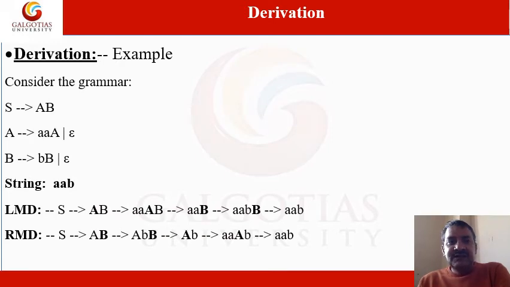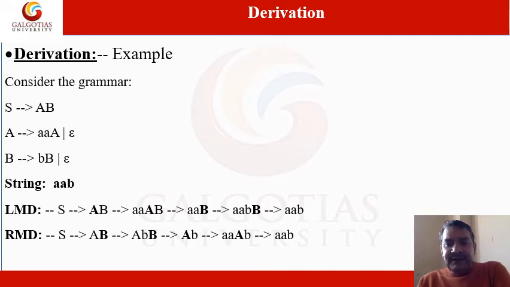Next, this is an example of derivation. Consider the grammar with productions S derives AB, and the string is small a, small b. You want to design the leftmost derivation as well as the rightmost derivation. How will you do the leftmost and rightmost derivation?